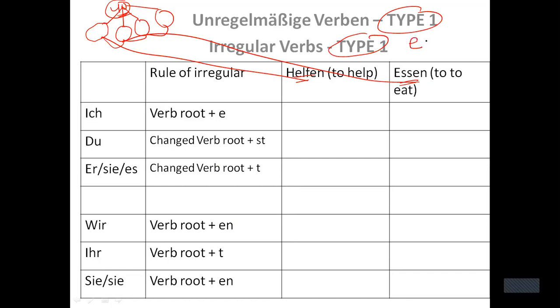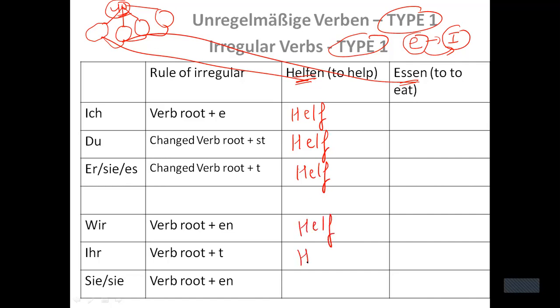I should change E into I, right? If the verb belongs to category 1, the E will become I, right? So, what is the verb root here? Helfen. What is the verb root? Help. Help is the verb root, right? So I should write the verb root first before conjugating the verb, right? I'll write help in all the blanks. Okay, with ich, it says verb root plus e. Now the verb root I have already written. So ich helfe, which means I help.